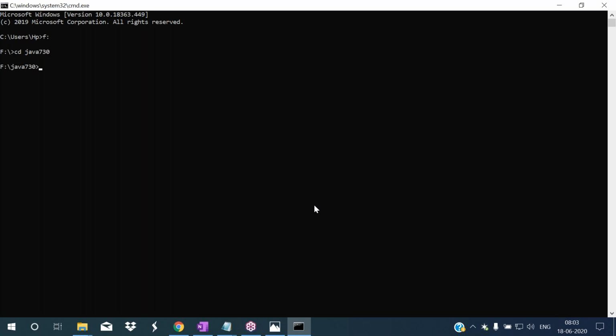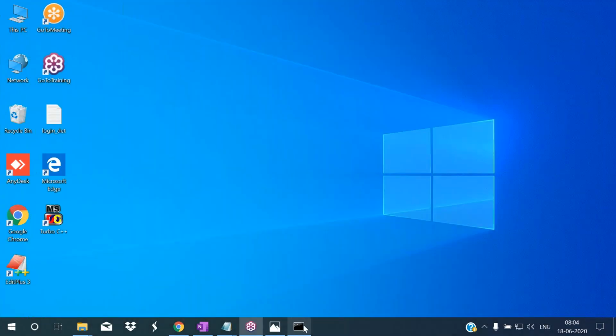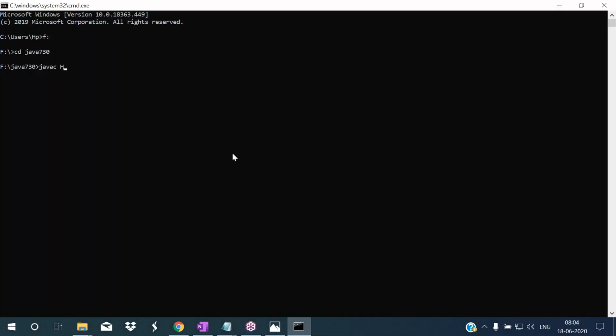I want to compile the Java program now. To compile the Java program, we have to use one command. What is that command? The javac command. javac is the command that is used to compile the Java program. So I'm typing javac. What is our Java source code file name? The source code file name is Hello.java. So I'm typing hello.java here.